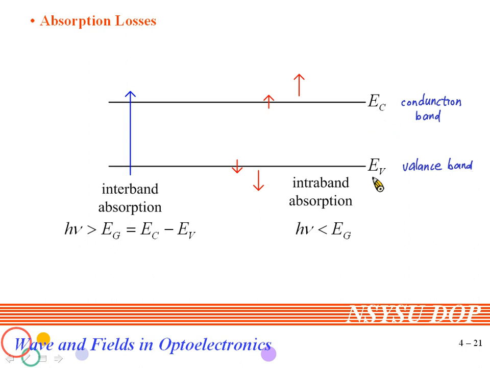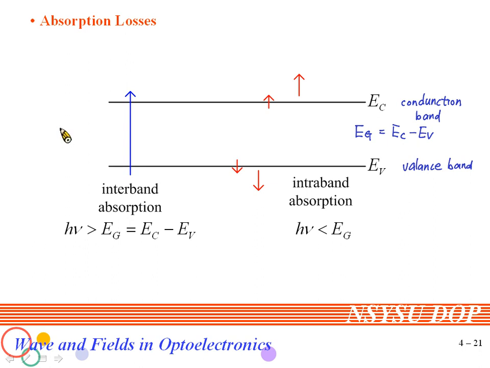EC and EV are the band energies of the conduction band and the valence band respectively. We define Eg as the band gap energy between EC and EV, which is EC minus EV.